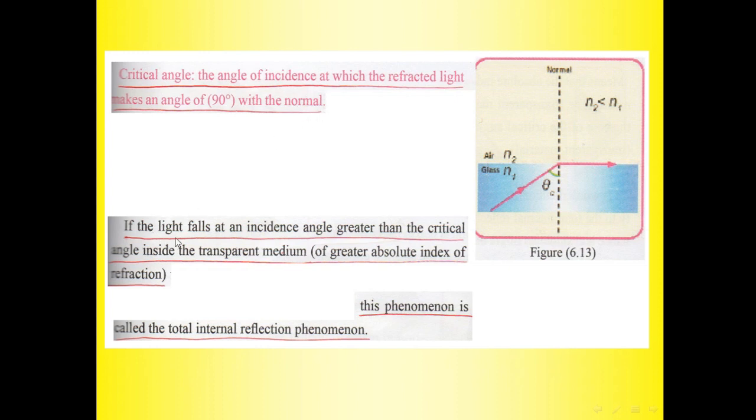Now, if the light falls at an incident angle greater than the critical angle inside the transparent medium of greater absolute index of refraction, this phenomenon is called the total internal reflection phenomenon.